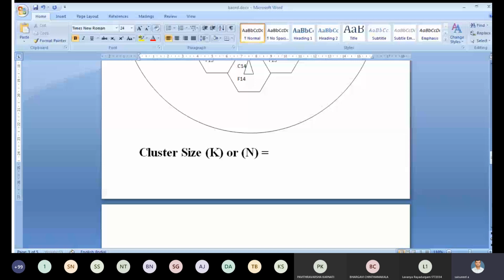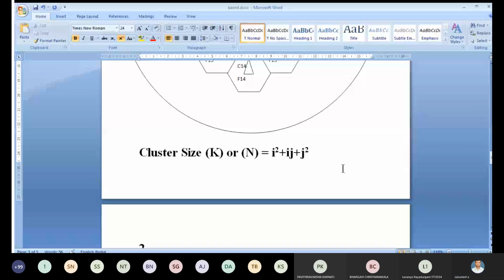What is the cluster size? Either representation, K or N, is equal to i square plus ij plus j square, where i and j are integers.